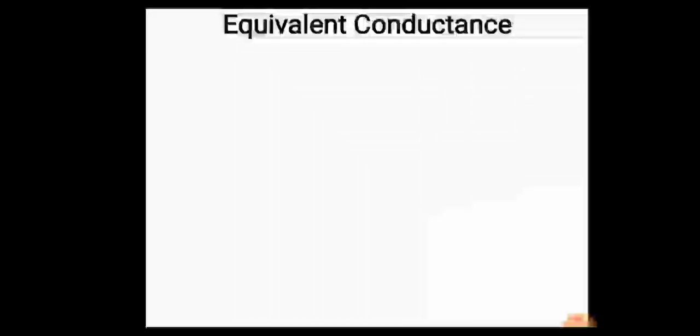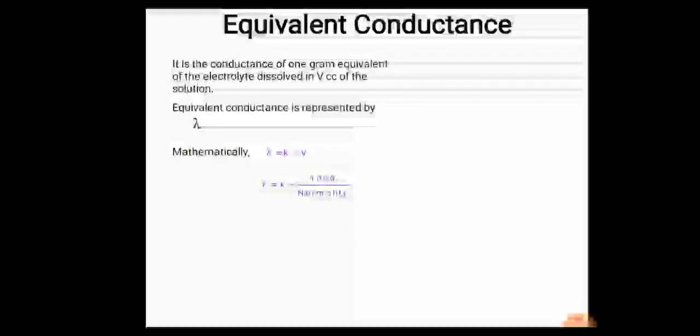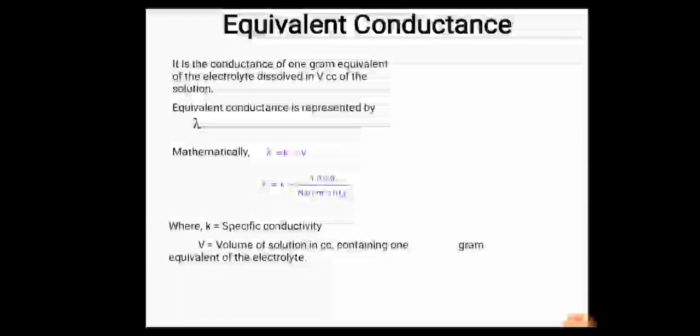Next is the equivalent conductance. It is the conductance of 1 gram equivalent of the electrolyte dissolved in V volume in cc of the solution. It is represented by lambda. Mathematically, lambda is equal to K into V, where K is the specific conductivity and V is the volume. Lambda is equal to K into 1000 upon normality. V is the volume of the solution in cc containing one equivalent of the electrolyte.